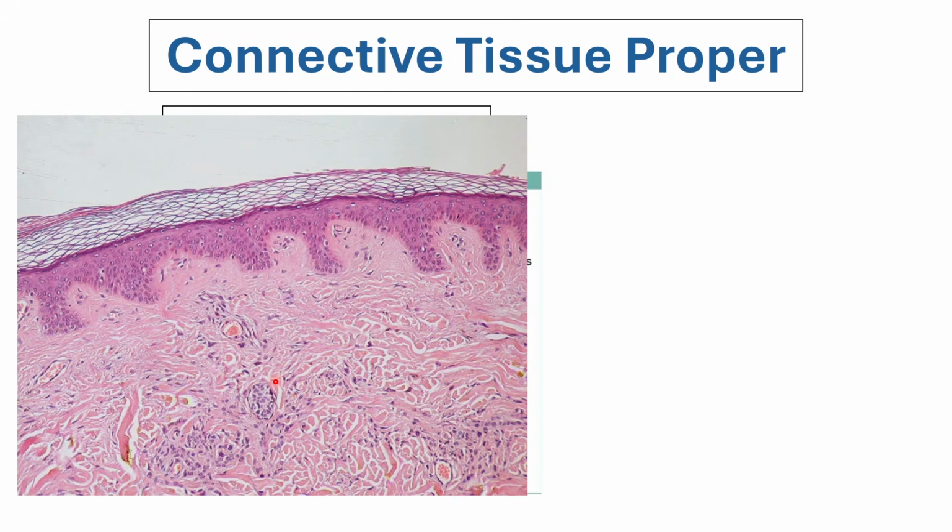It is a connective tissue. And this epithelial tissue here is actually a stratified squamous, thick or thin keratinized tissue, while at the bottom is a dense irregular adult type of connective tissue.